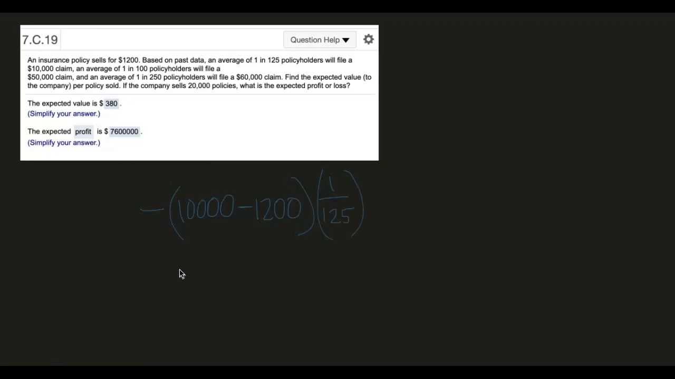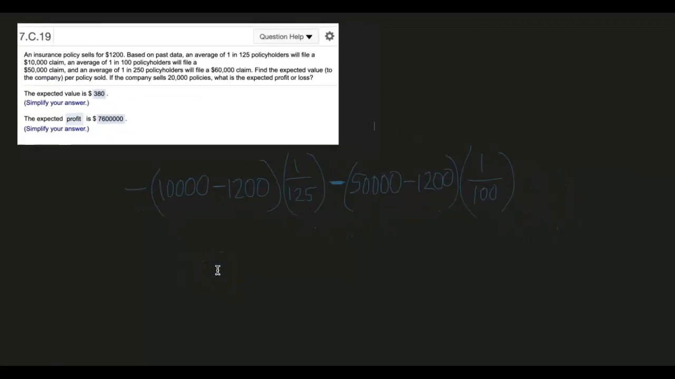All right, so for the next possibility, an average of 1 in 100 policyholders file a $50,000 claim. And I'm going to do the same thing. Since that's a claim, it's a negative for the company, $50,000. But again, that person had to pay $1,200. So the company's really not paying out $50,000. They did make some money off that particular policy. And again, that one was a 1 out of 100 chance. Okay, I'm going to zoom out just a little bit here to have some more space.